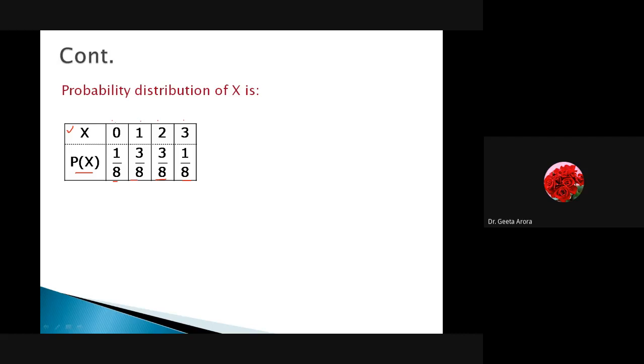Correct? In your textbooks and reference books, S.C. Gupta, you can also see they have discussed 1 coin, 2 coins, and 3 coins. I have taken 3 coins, but I have also discussed 1 and 2 coins. So I hope you are getting how the probability distribution is to be calculated.